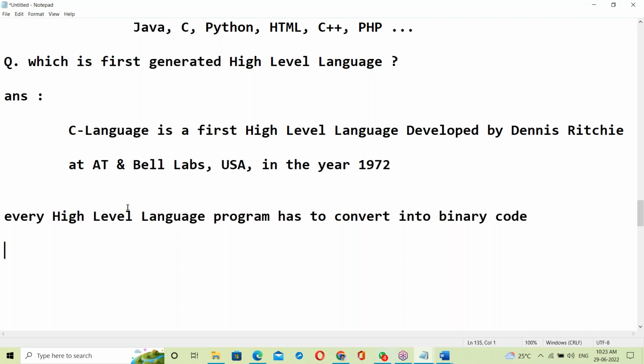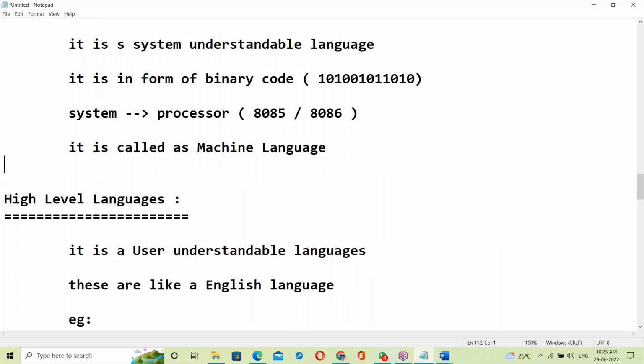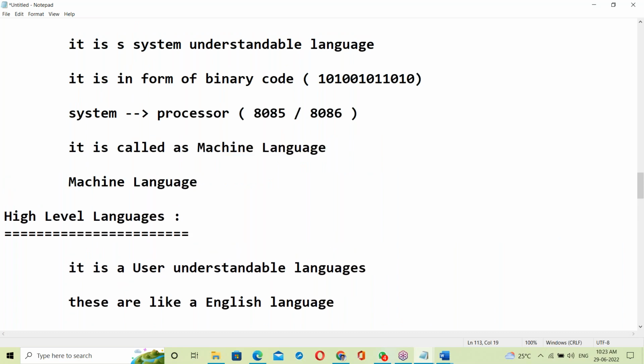Like you said, Java and Python are high level. Is there not any low-level language example? Machine language and assembly language. Machine language is a microprocessor-understandable language.